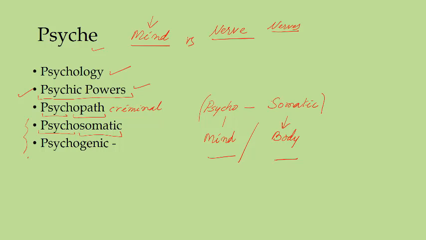So body is not simply body, but also mind, and mind is not simply mind but also body.